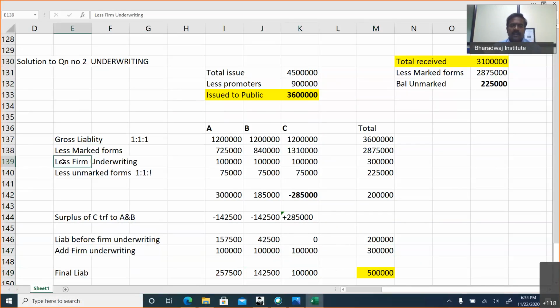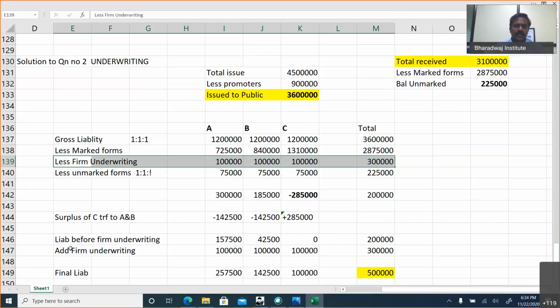Sir, what is the logic behind reducing this first? Simple. We want to find out the real effort done by the underwriters and identify the surplus or deficit. If you look, C has done more effort. So that's why the firm underwriting is reduced.